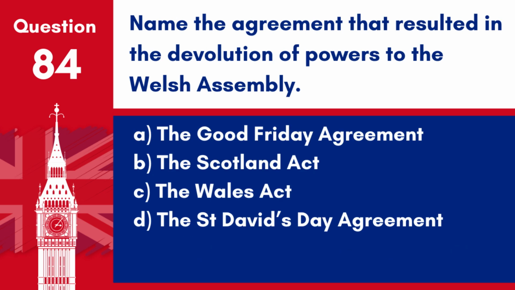Question 84. Name the agreement that resulted in the devolution of powers to the Welsh Assembly. A. The Good Friday Agreement. B. The Scotland Act. C. The Wales Act. D. The St. David's Day Agreement. Answer: C. The Wales Act. The Wales Act facilitated the devolution of powers to the Welsh Assembly, granting it more legislative powers.